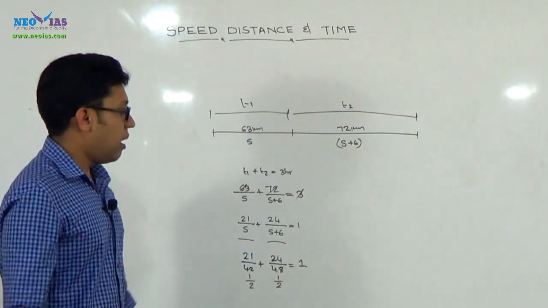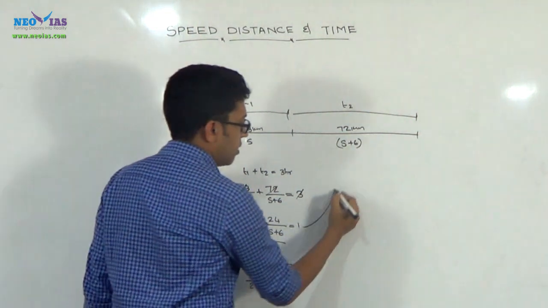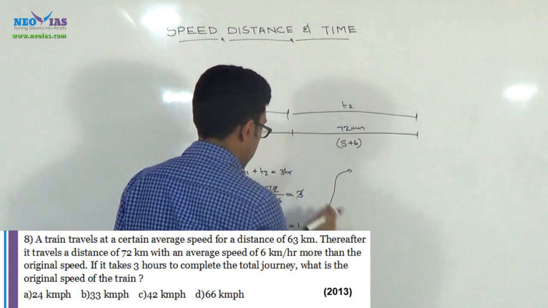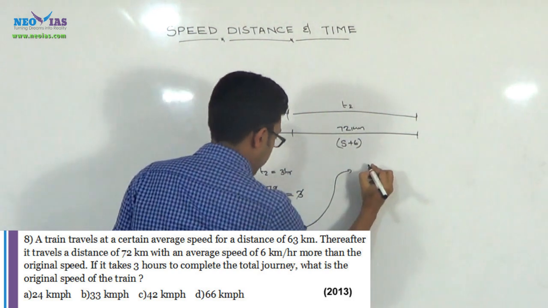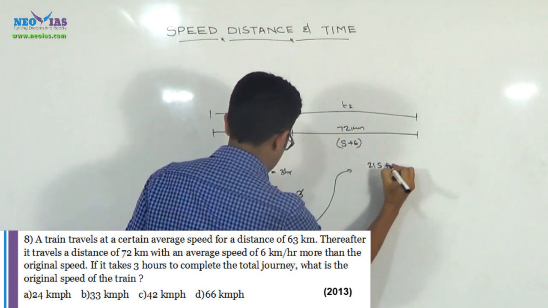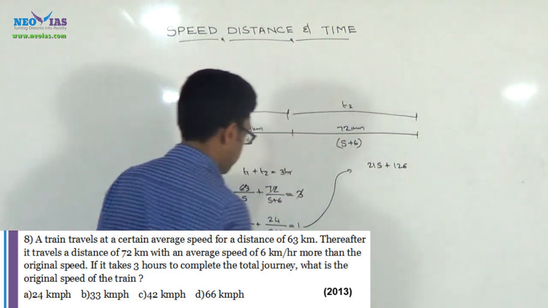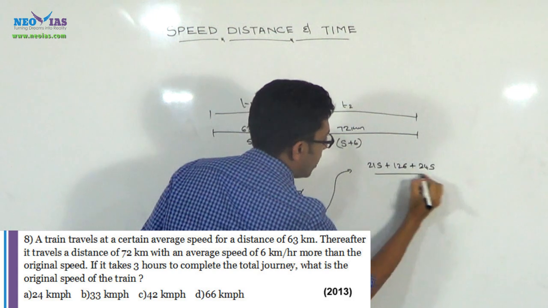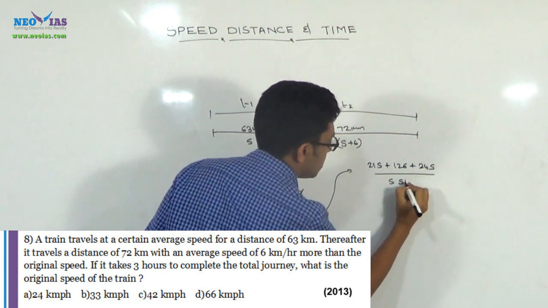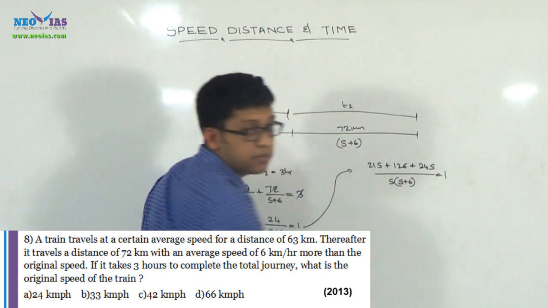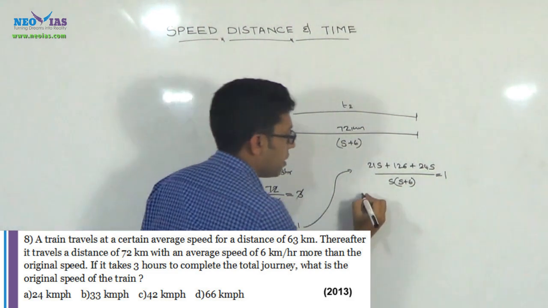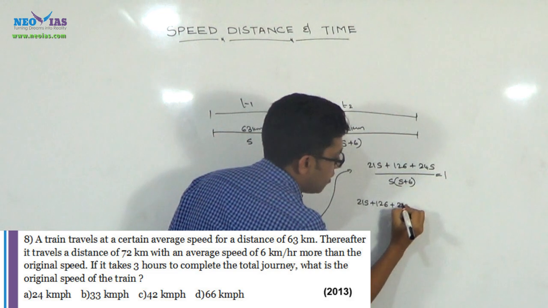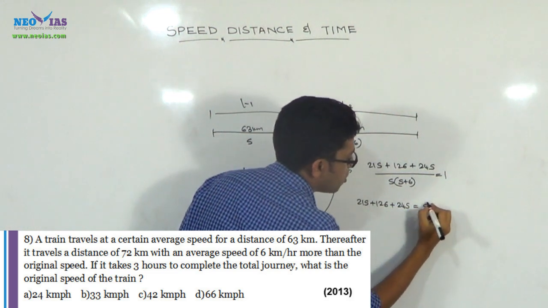In another way, how can we solve this? By making this into a quadratic equation. How can we make it a quadratic equation? Cross multiplying, we get 21s plus 126 plus 24s by s into s plus 6 is equal to 1. So 21s plus 126 plus 24s is equal to s square plus 6s.